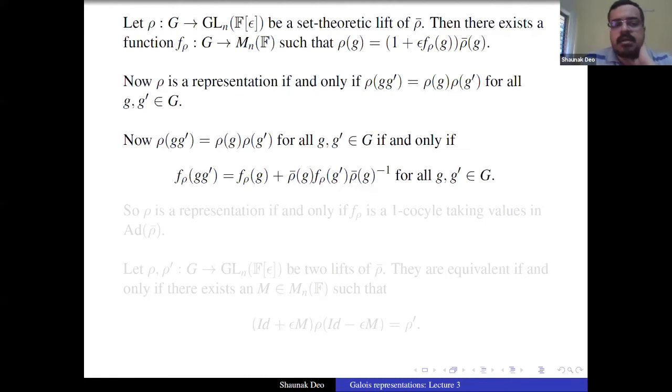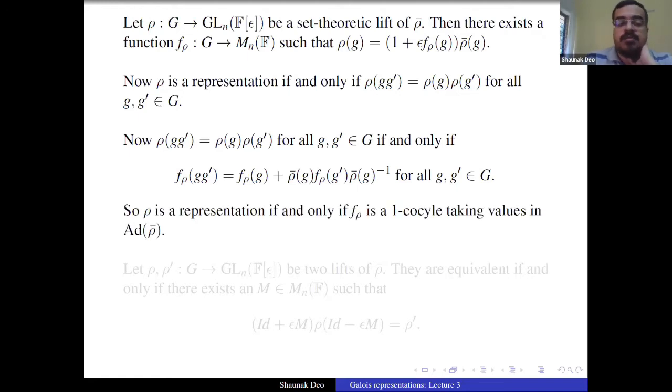So you get that this is a representation if and only if f rho satisfies this condition, and this is a familiar condition. It means that f rho is a one cocycle which takes values in ad rho bar. So rho is a representation if and only if f rho is a one cocycle taking values in ad rho bar. So what we have determined is that every lift of rho bar corresponds to a one cocycle.